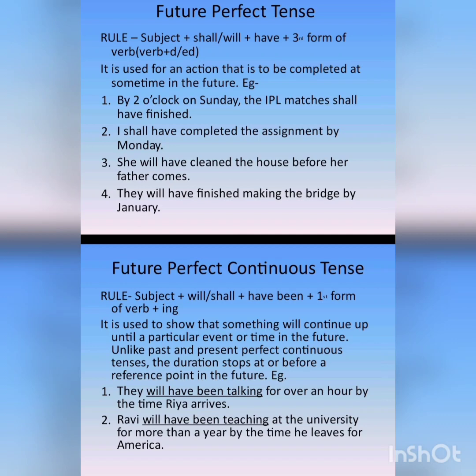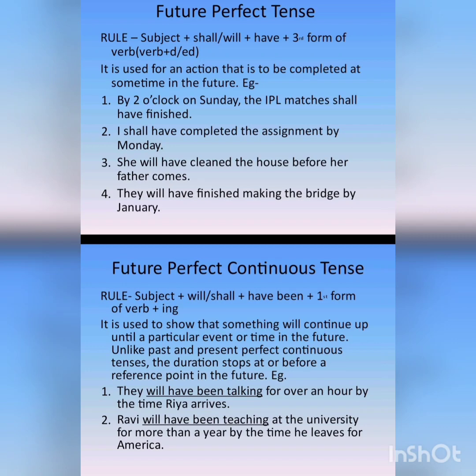So the subject comes first, then will or shall is used, then have been, and after have been the present participle of the verb, that is the verb plus ing. So, when future perfect continuous tense is used, it shows that something will continue up until a particular event or time in the future. It means an action will continue until a particular event or time.